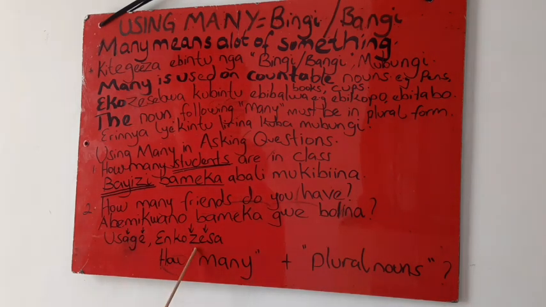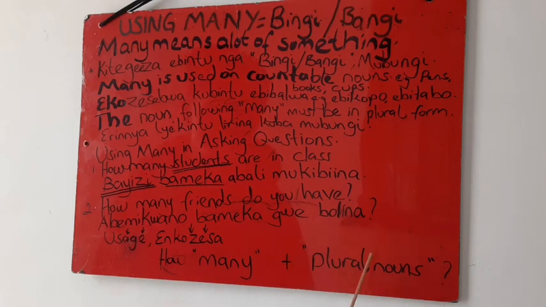In summary, how it is used. Usage. Enkozesa. So when you're asking how many, this is the noun and it is in plural form. How many friends? When you're using many in asking questions, you say how many followed by a noun in its plural form, and more words plus a question mark since it is a question. So how many friends do you have? Abemikwano bameka gwe olina. This is how many is used in asking questions.